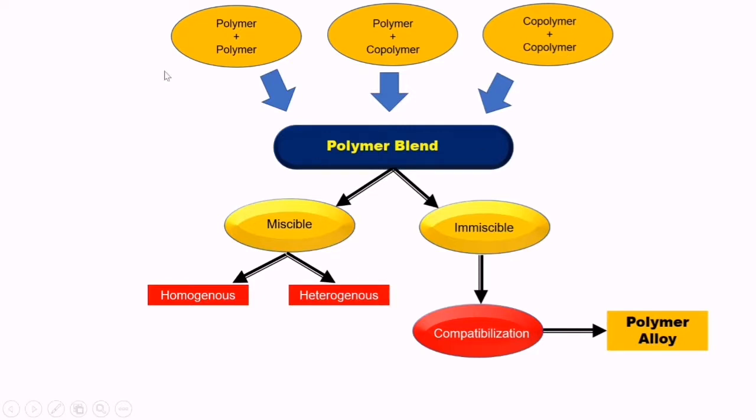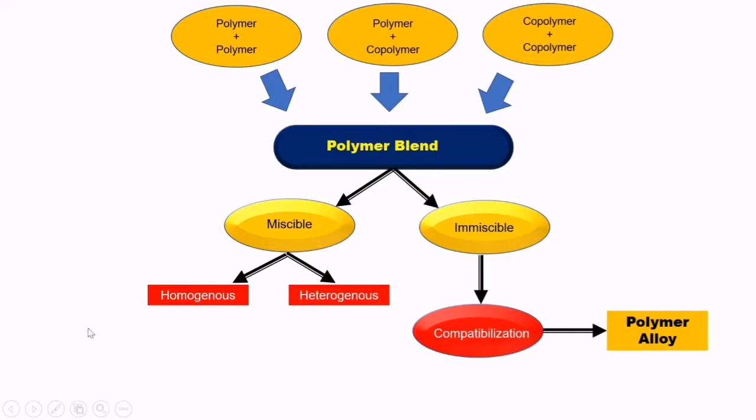So this is the total relationship of polymer blends and how they are related with each other. I can show it here on the graph. I already discussed what a miscible polymer blend is, what a homogeneous polymer blend is, what a heterogeneous miscible polymer blend is, what an immiscible polymer blend is, and what a polymer alloy is.